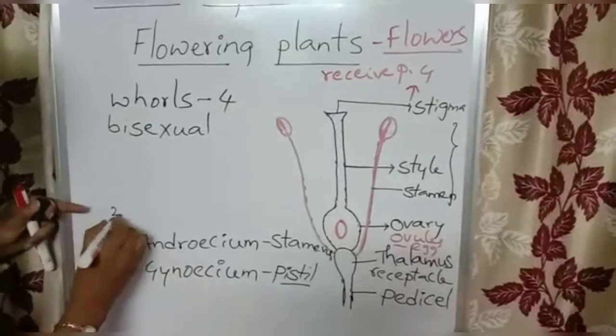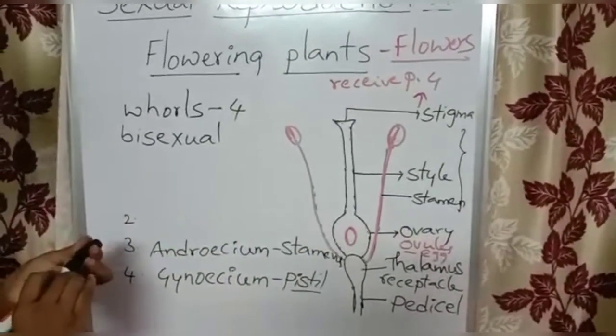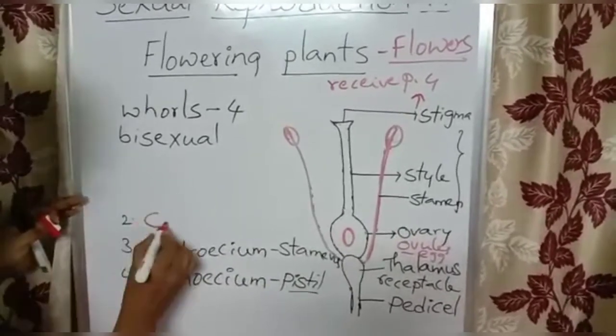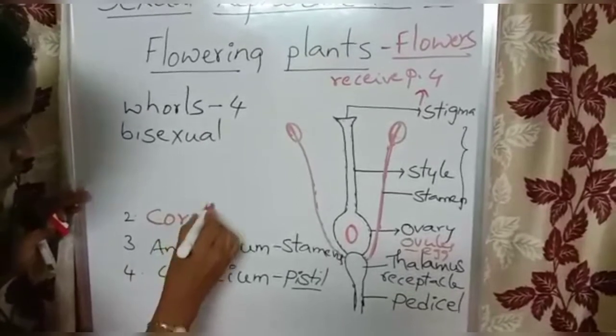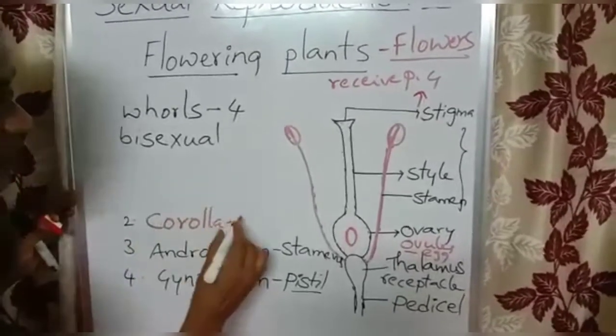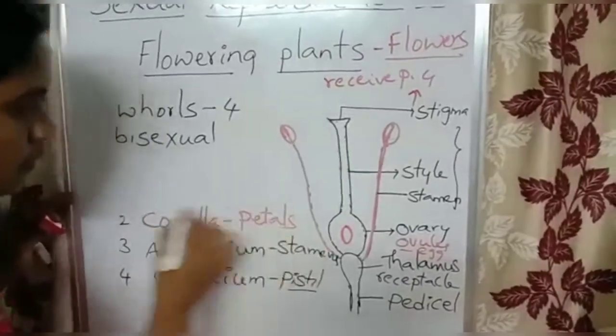And next, the second whorl from outside to inside, which is bright or light in color, is corolla. Corolla is composed of several units called petals.